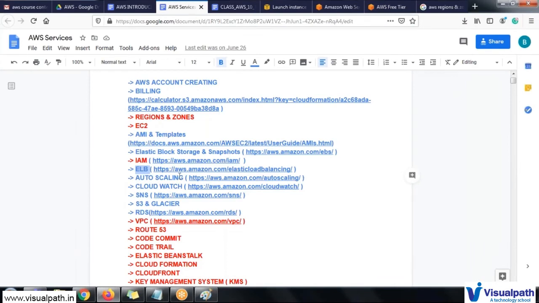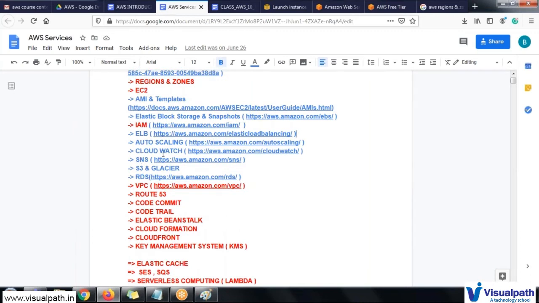Okay, so these are the different kinds of ELBs, and there is also a classic load balancer, which is the older version. We will discuss it one by one when we discuss the ELB class, and while I am discussing CloudWatch.